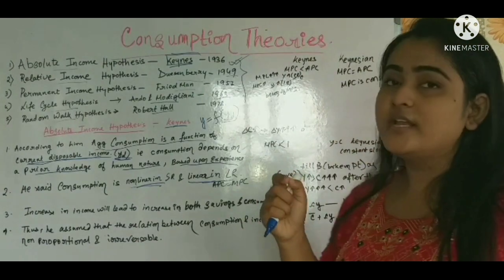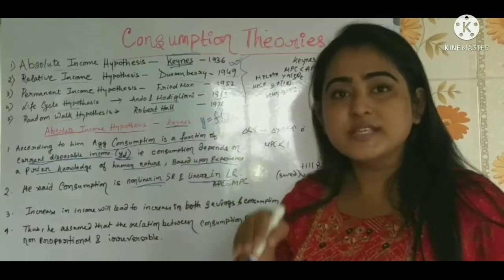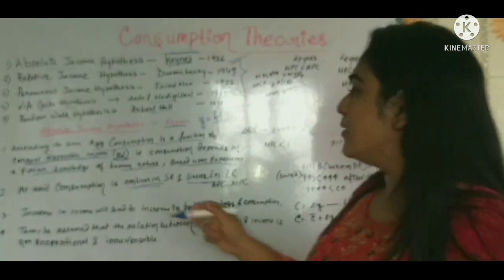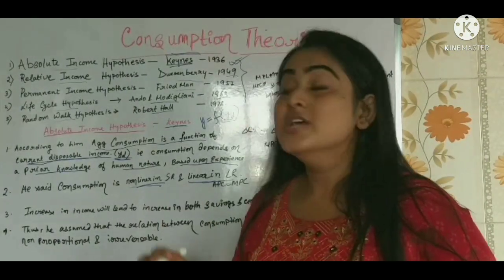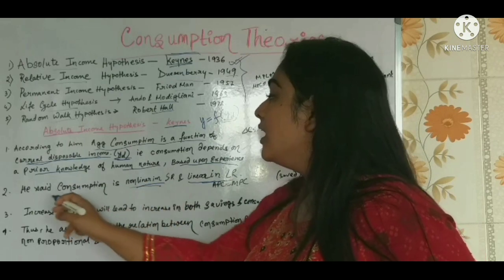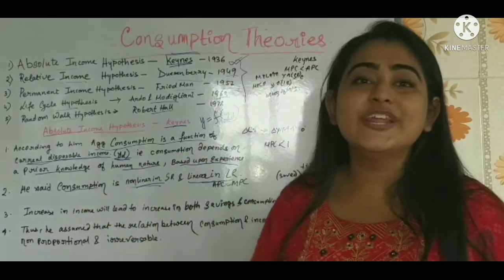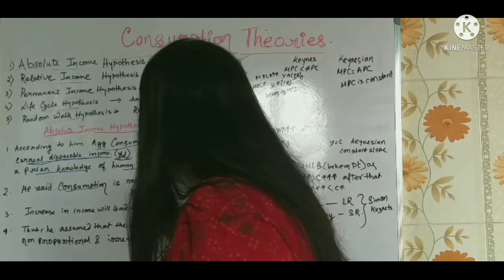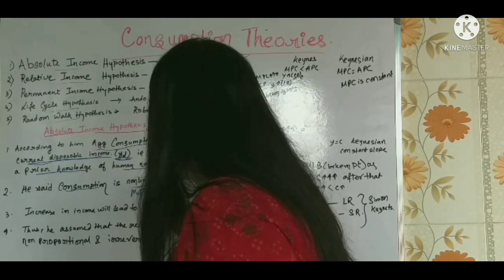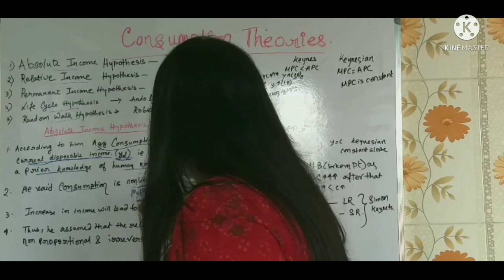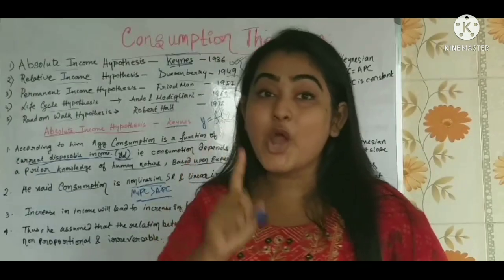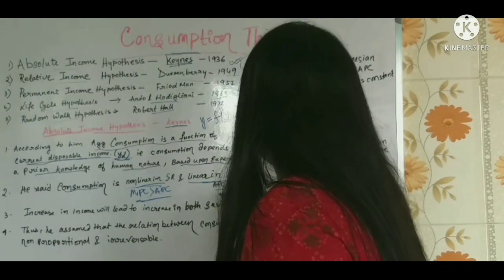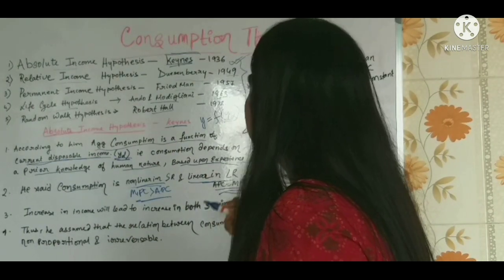Now Keynes always said, we are not going to live for long. Right now, we need to think about the present, right? So if we are thinking about the present, that is for the short run. So in the short run, the consumption is what? Non-linear. It's non-linear. So why is it non-linear? That implies that MPC is greater than APC, isn't it? But in the long run, the Keynesian theorem says APC is equal to MPC.